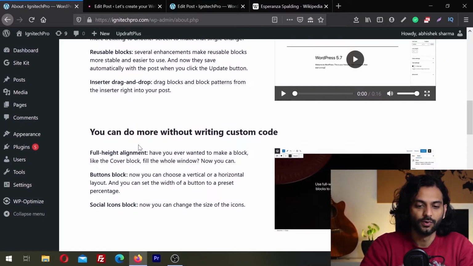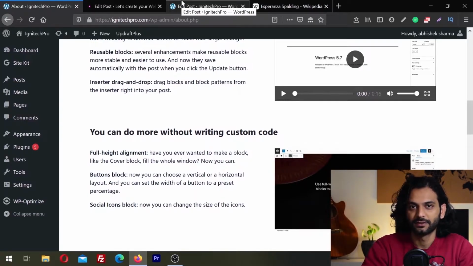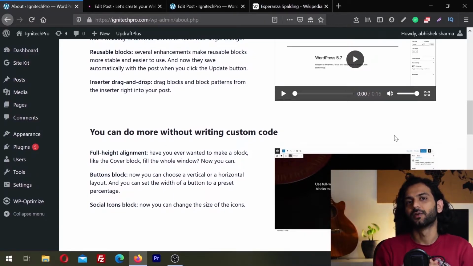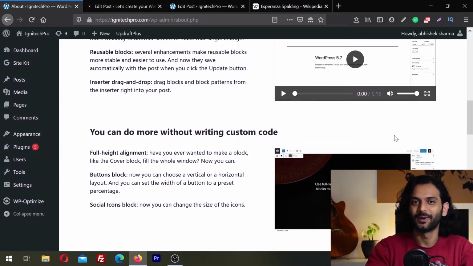Okay, now you can do more things without custom code. I really like this feature. Now you can do the full height alignment. You can easily add full width images. It will be very nice for blocks which have background images to have the full width effect. You have complete social icon blocks where you can manage the size of the icons. I will not discuss this Gutenberg editor in detail because I don't think it is the best editor nowadays. They are making it better every time, but it is not the best one.